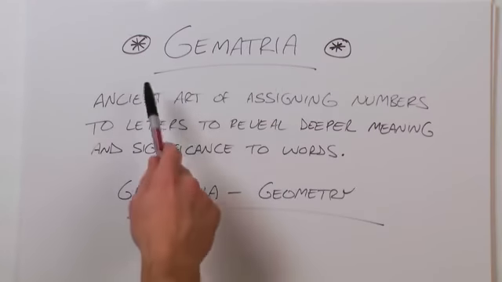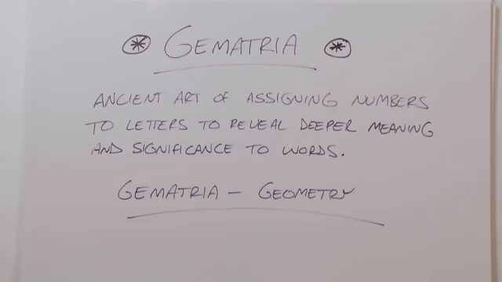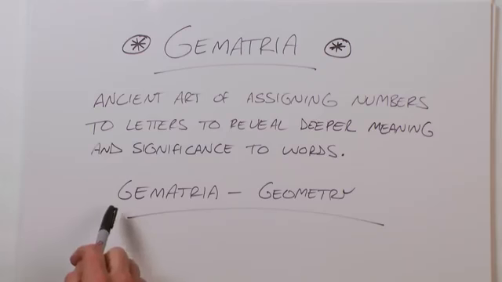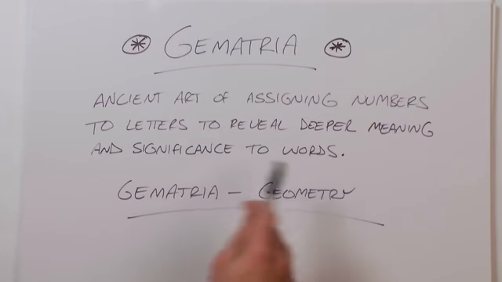The ancient art of gematria is the art of assigning numbers to letters to reveal deeper meaning and significance to words. Now, we get the word gematria from the Hebrew language, and this translated to geometry in the Greek language and geometry in the English language.